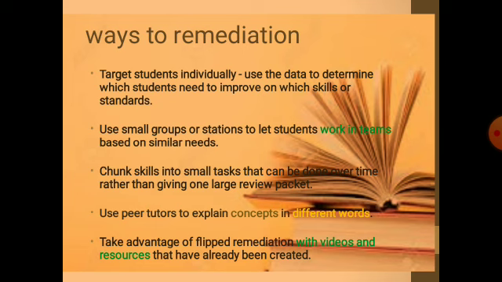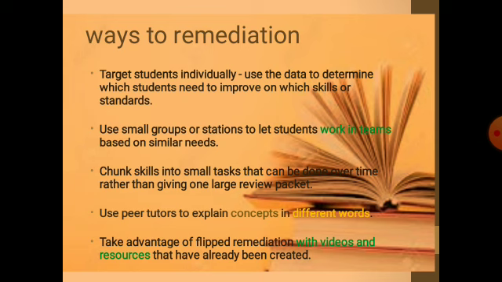Another thing is chunking the skills into small tasks that can be done over time rather than giving one large review packet. Means you could divide the task into small modules and then easily handle it in a given specific time. This way, a lot of pressure is not on the student and it becomes easy to understand the concepts bit by bit.